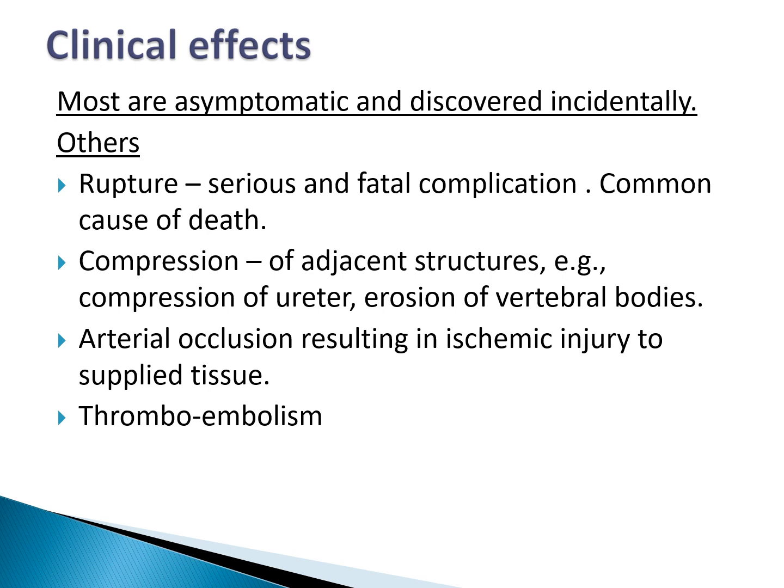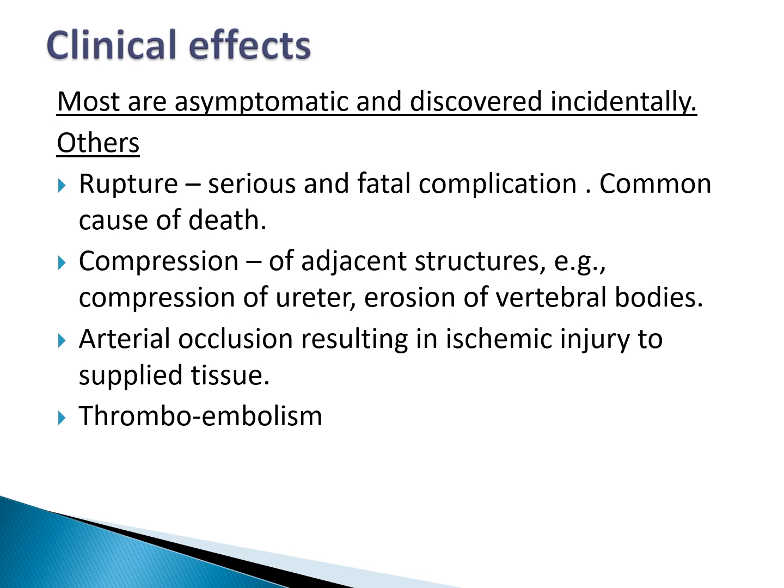Rupture is a serious and fatal complication, which is the common cause of death in these patients. Due to rupture, there is massive bleeding in the peritoneal cavity and in the retroperitoneum, because this aneurysm is located in the abdomen.